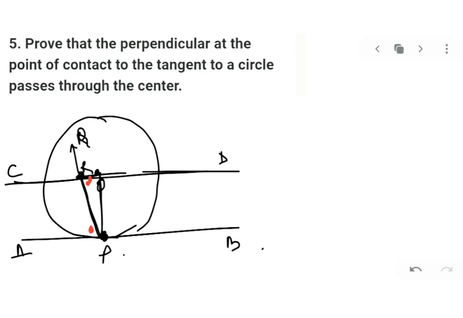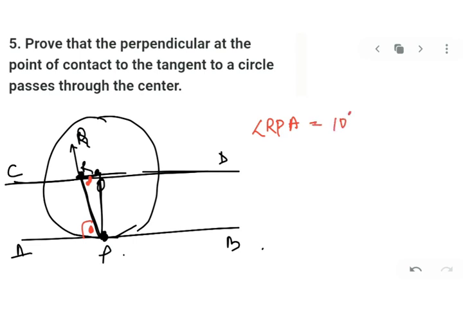Yes. Now RPA can be taken as 90 degrees because we have assumed that PQ is perpendicular. So we will go for RPA as 90 degrees. Once I got angle RPA, I have assumed that this is 90 degrees.